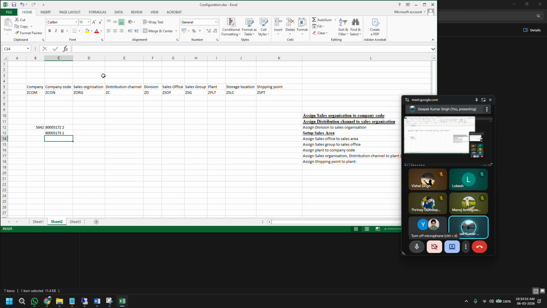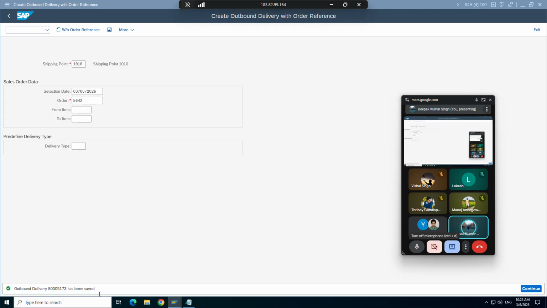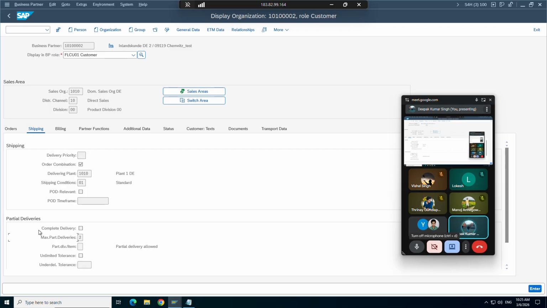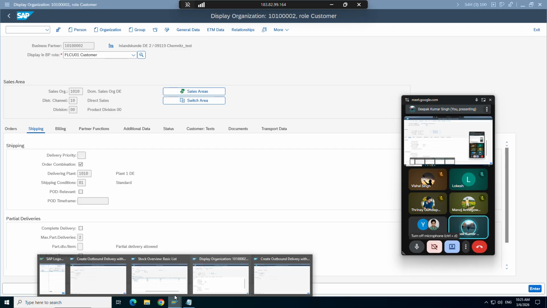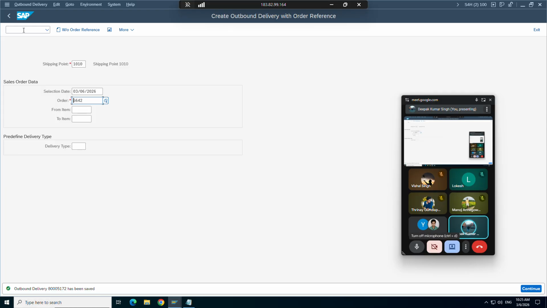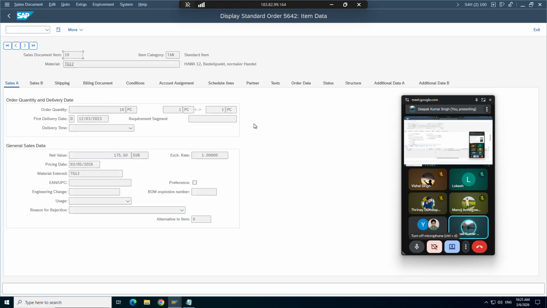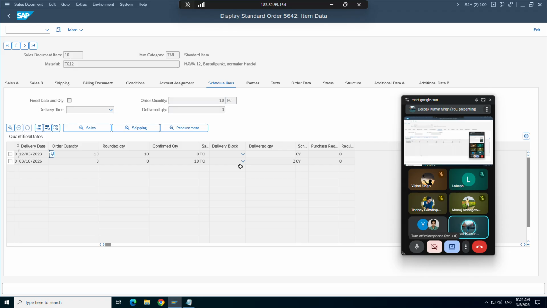So we have already made 2, right? And in the BP customer master, what we have configured or maintained, that only 2 partial deliveries would be allowed. So ideally, now it should not allow us to create another delivery. Let's try. As I said, now we have created one more. So in schedule line, you can also see total 3 deliveries created so far.